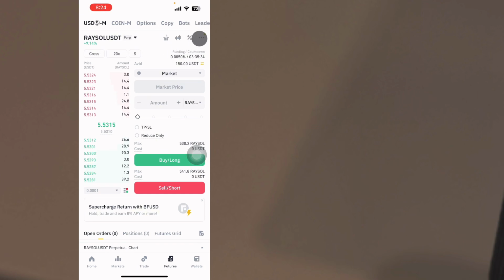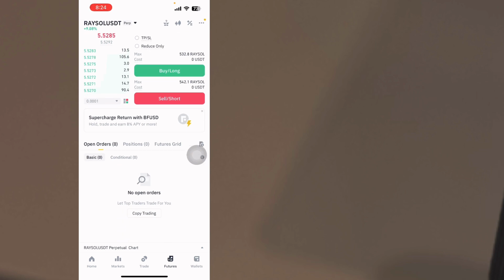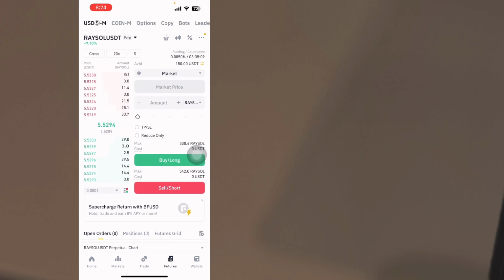So before you enter a trade, you have to calculate how much you are currently making, and we have the menu bar here if you want to customize your dashboard. Here we have the open orders, positions and features grid. We have the sell short button. If you are thinking the market will go down, then you click on the sell. If you think the coin will go up, then you click on the buy. So for now, this is the things that are on it.